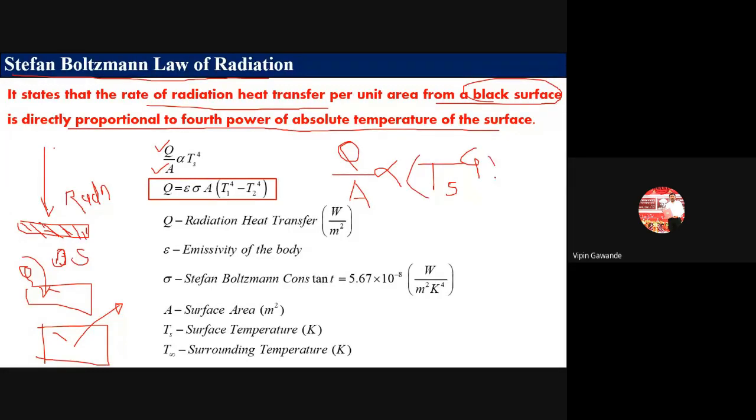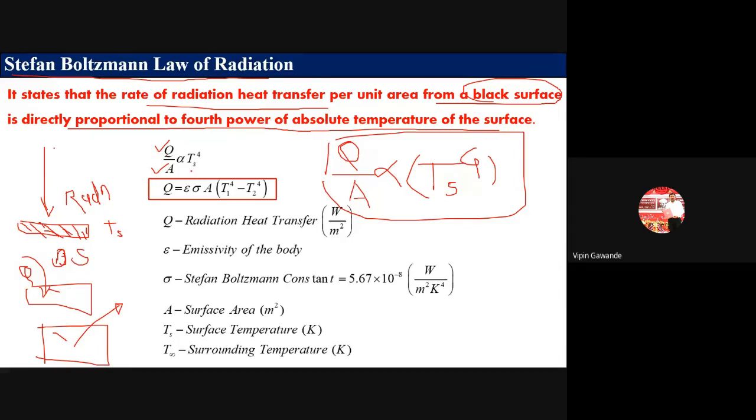So if this plate has a surface temperature, then Q divided by A is directly proportional to the fourth power of the surface temperature. This is the Stefan-Boltzmann law for radiation. Q divided by A is directly proportional to Ts raised to power 4.